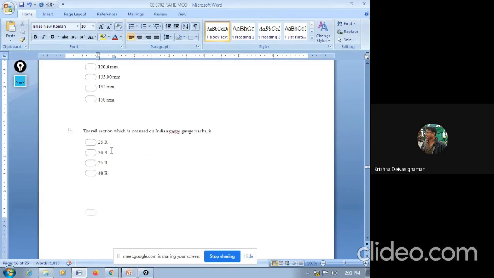Next question, 53. The rail section which is not used in Indian meter gauge track is 25R, 30R, 35R, 40R. So the answer is 40R. 40R is a type of rail which is generally used in broad gauge only. It will not be used in meter gauge.